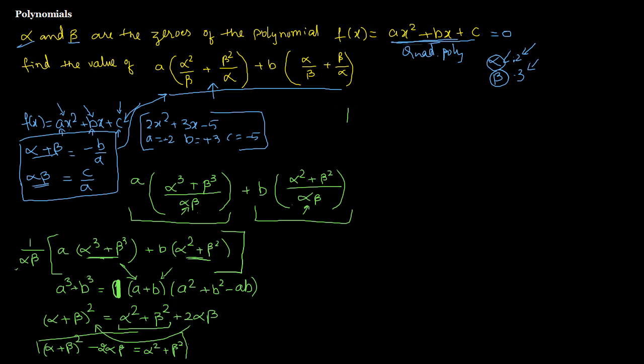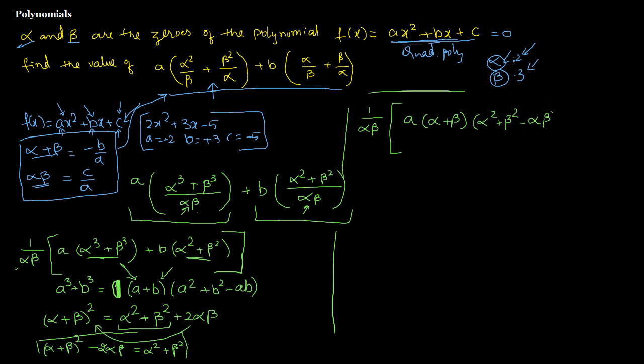So let's go up here and draw a line. 1 divided by alpha beta, square bracket, a is still there. Instead of alpha plus beta cube, all I have is alpha plus beta, if I am going to use the a cube plus b cube formula, into alpha square plus beta square minus alpha beta. Done.